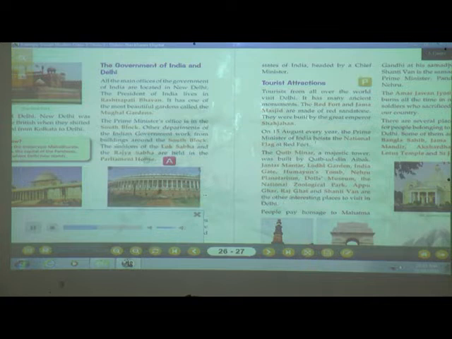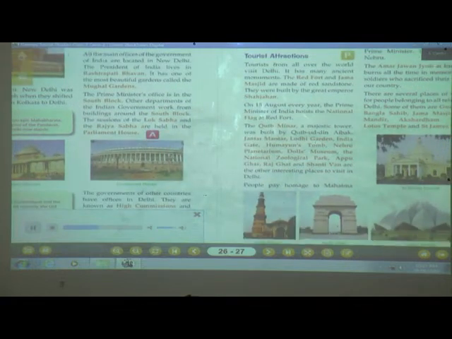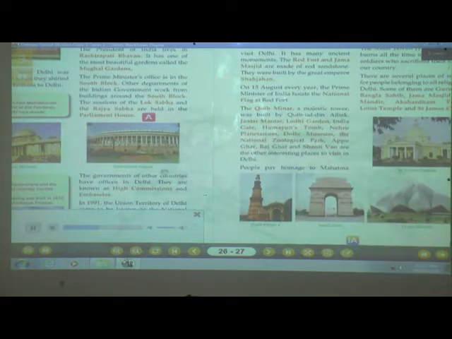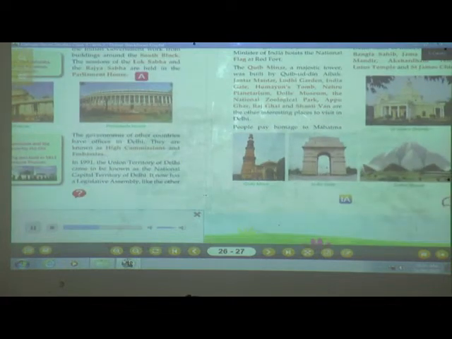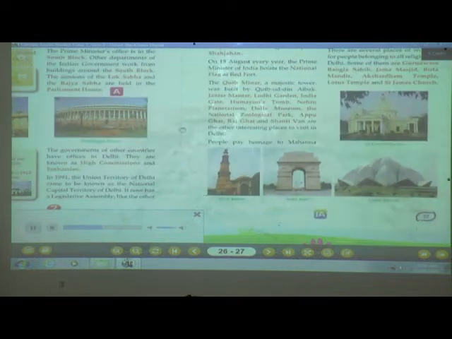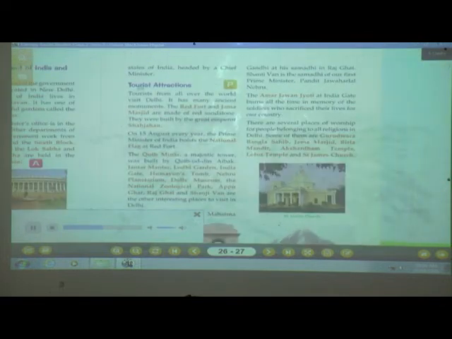The sessions of the Lok Sabha and the Rajya Sabha are held in the Parliament House. The governments of other countries have offices in Delhi. They are known as High Commissions and Embassies. In 1991, the Union Territory of Delhi came to be known as the National Capital Territory of Delhi. It now has a legislative assembly like the other states of India, headed by a chief minister.